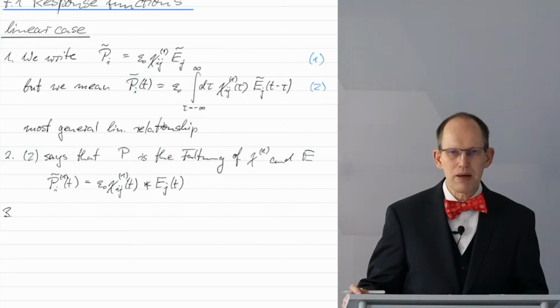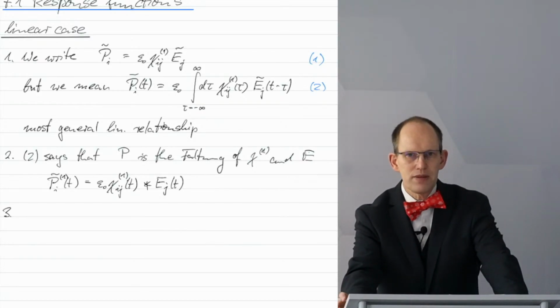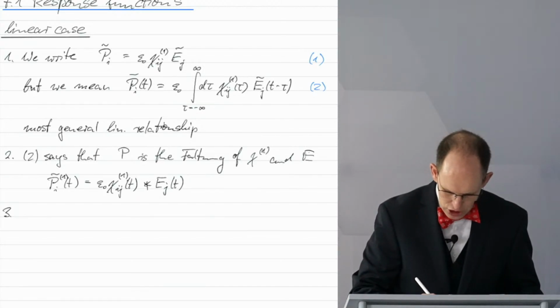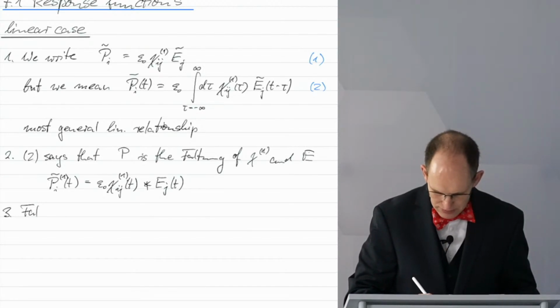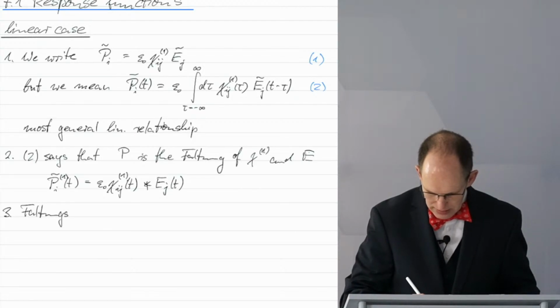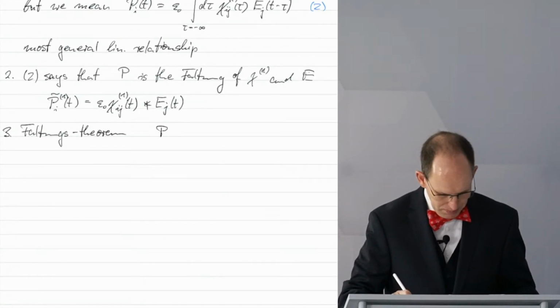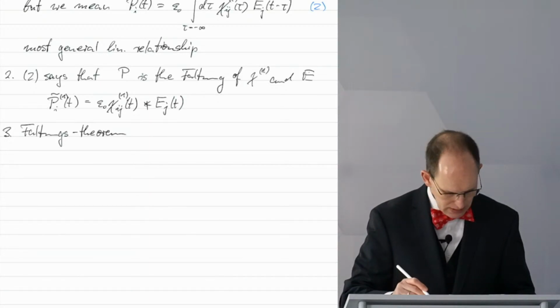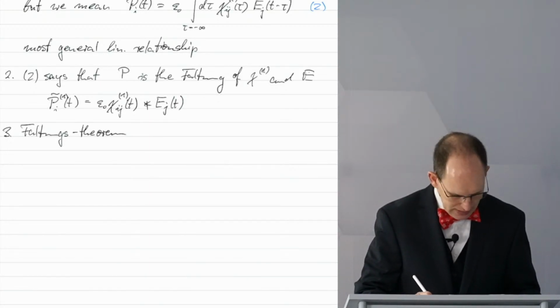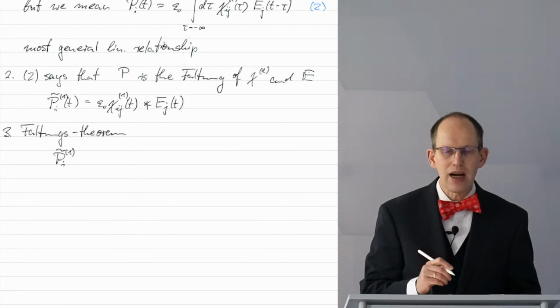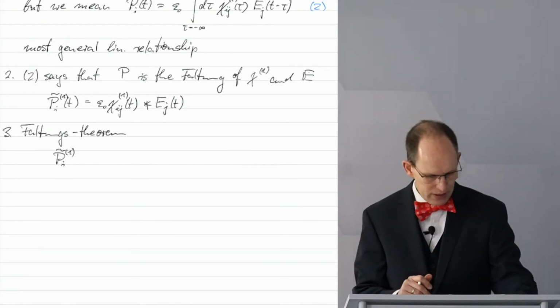And if we speak about Faltung or convolution, then we have the Faltungstheorem or convolution theorem, which I would use next. Namely, if we do the Fourier transform, then we can write this star just as a product, but now in frequency space.